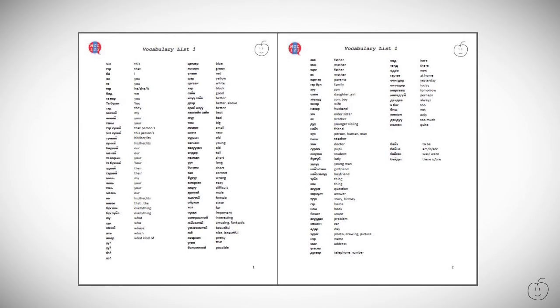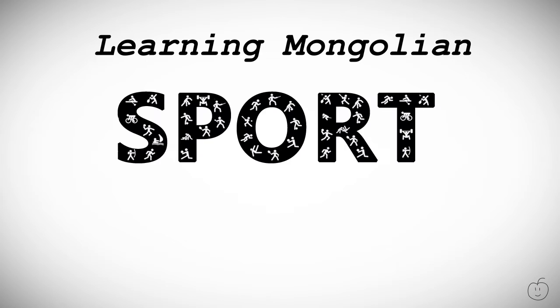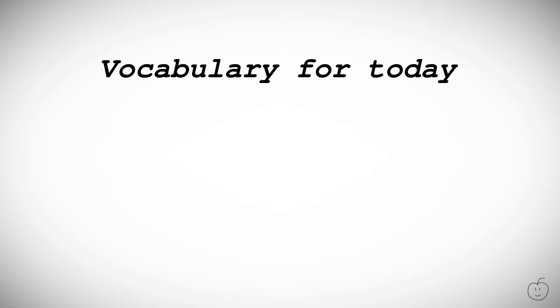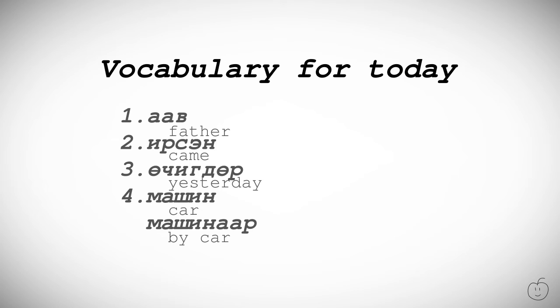But these words are useless if you don't know how to put them together and express your thoughts. Let's say learning Mongolian is like a sport, which is kind of true. It is sport for your brain. So to play any sport, you must learn the rules first and then focus on training. So for today's lesson, we will only need 4 words, and they are Av, Irsen, Uçuktur, Machine, Machinar.